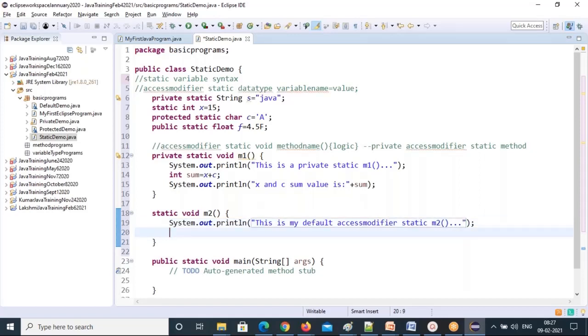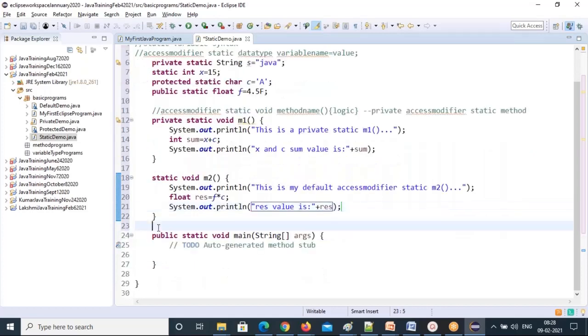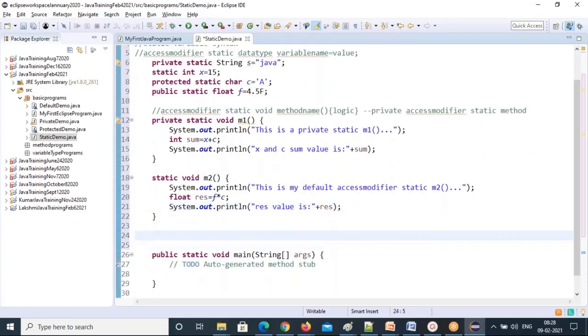I'll do float result equal to f multiplied by c. You can do some different logic. Then result value is, and I'm appending the result value. That's my second static method without parameters.